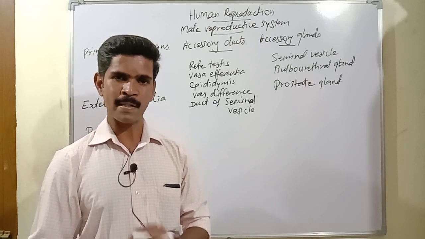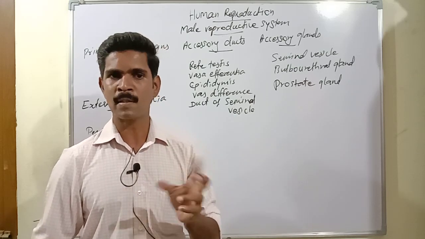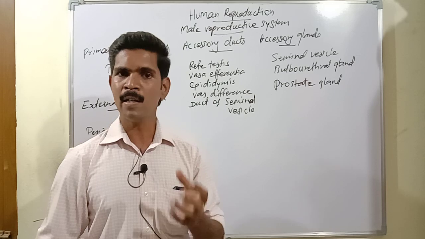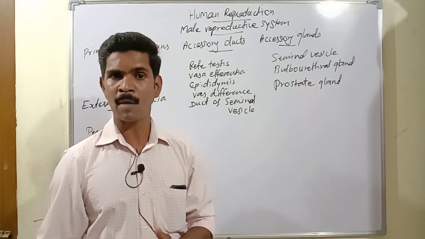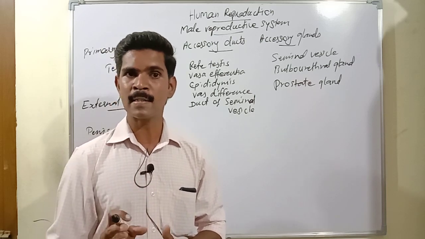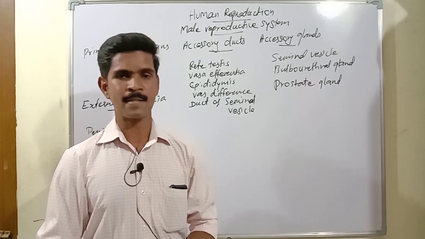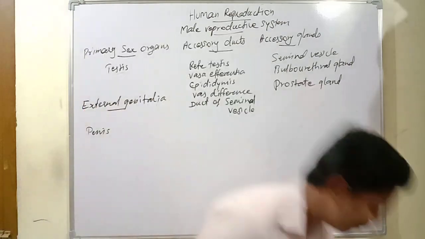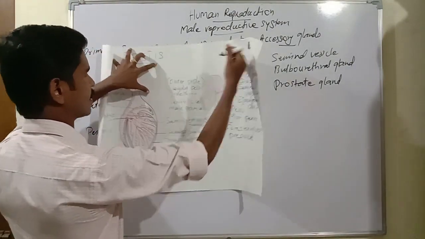Understand? Now I said two important points about the testes. First, both testes are oval in shape and are located in a bag-like structure called the scrotum. Then the scrotum is hanging outside, below the abdominal cavity. The reason is that the testis needs a 2 to 3 degrees Celsius lower temperature than the body temperature. Understand? Then listen very carefully. Just imagine this is the testis.